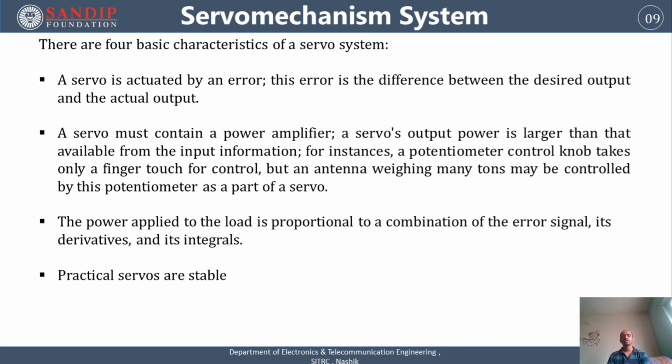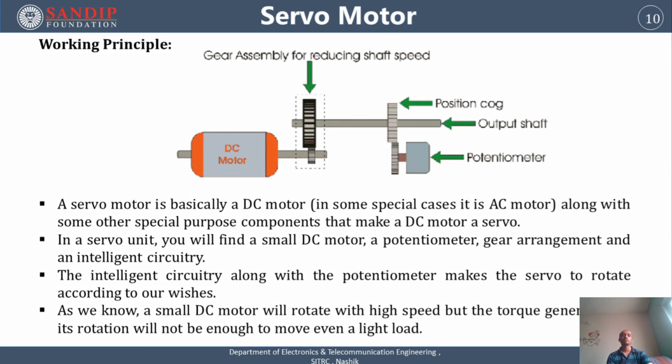Here, the power applied to the load is always proportional to a combination of these error signals. Whatever power is applied to the load increases or decreases in proportion with the error signal and its derivative and integral. We perform some integration and derivatives, and depending on that we increase or decrease the power to the load. Here practical servos are very stable. This is one of the characteristics of a servo.